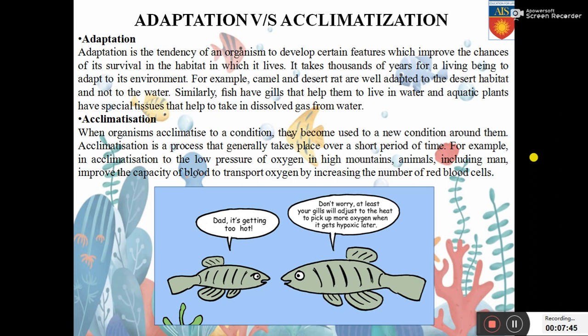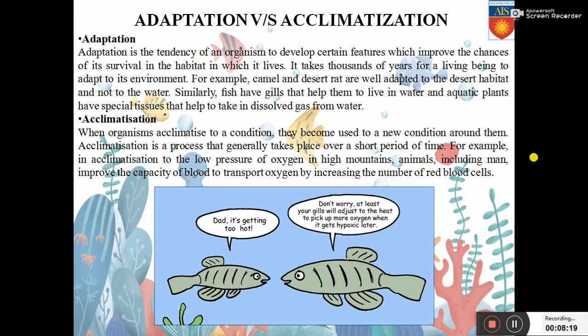Similarly, fishes have gills that help them to live in water, and aquatic plants have special tissues that help them to take in the dissolved gas from the water. So all of these organisms have adaptations which have adapted them to the habitat in which they survive. Camels and desert rat are adapted to desert. Fishes have gills, so they are adapted to water, and aquatic plants have special tissues that help them to take the dissolved gas from the water. So all of these are various kinds of adaptations.